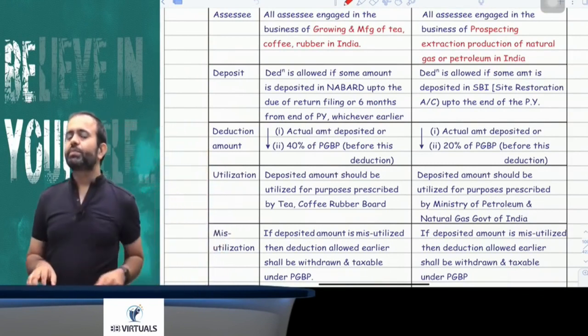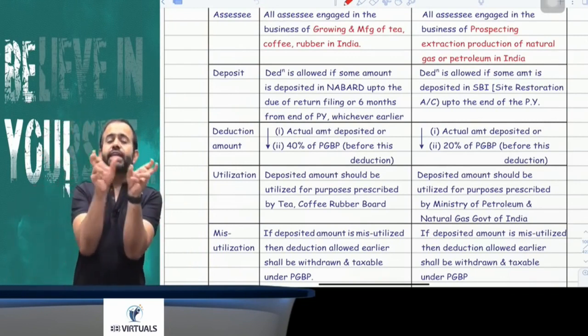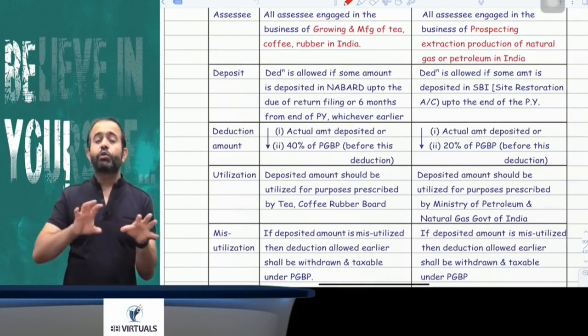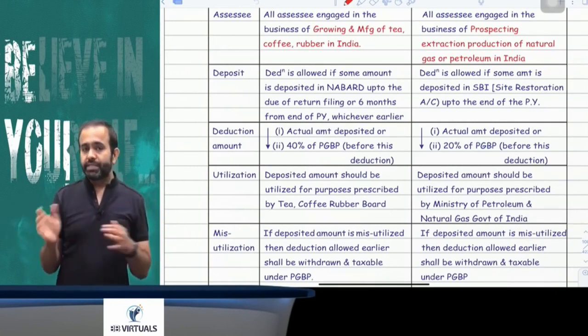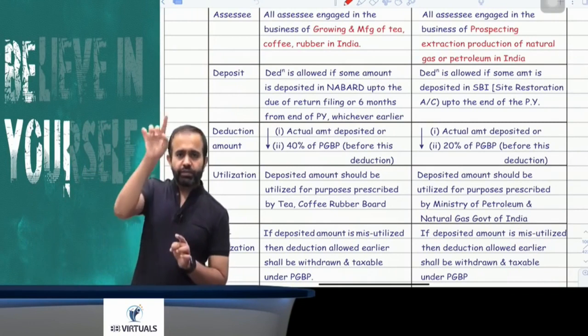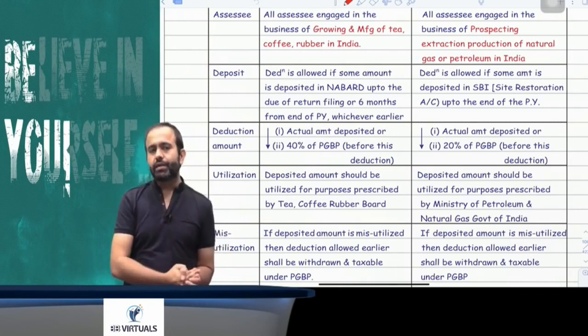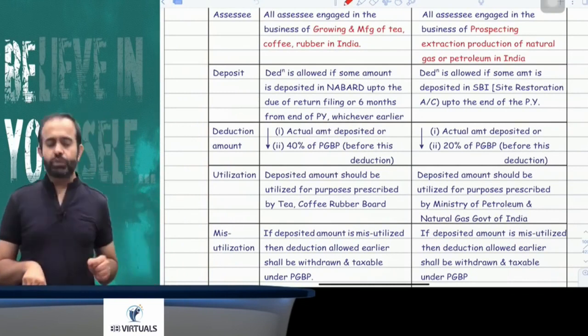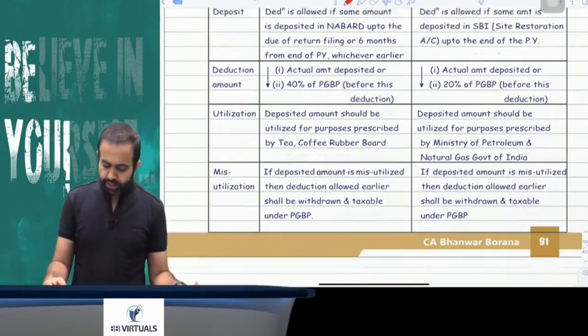Now try to understand here, business income means before segregating that 40-60, because whatever net profit comes, that we will distribute in 40-60, agriculture and business and all. Before doing that, whatever the income, from that income just take 40%, and the amount deposited in NABARD, whichever is lower will be your deduction amount.